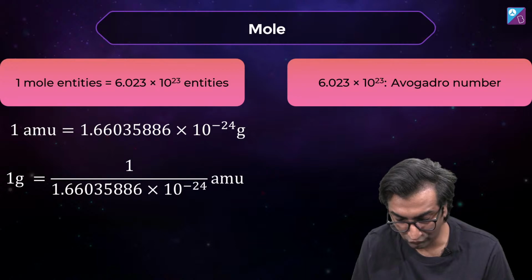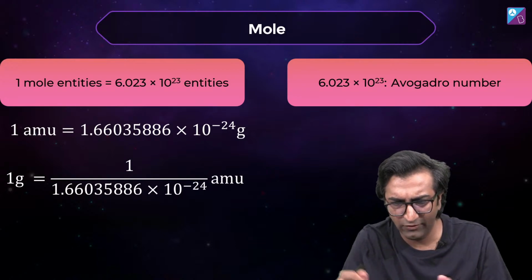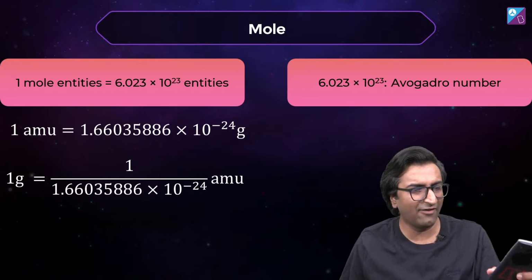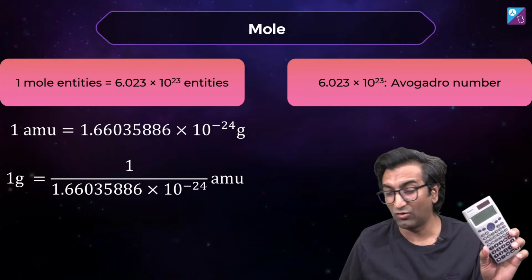Check this out. Isko karo. If you have a calculator, you can try doing it. I'll give you 30 seconds. If you have a calculator, put this in a calculator.